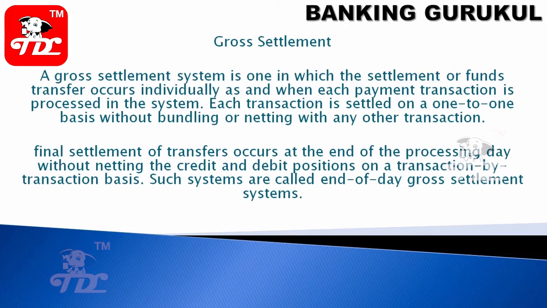Gross settlement means one bank is doing a transaction with another bank, and it will be one-to-one. A gross settlement system is one in which funds transfer settles individually as each payment transaction is processed in the system. Each transaction is settled on a one-to-one basis without bunching or netting with any other transaction.